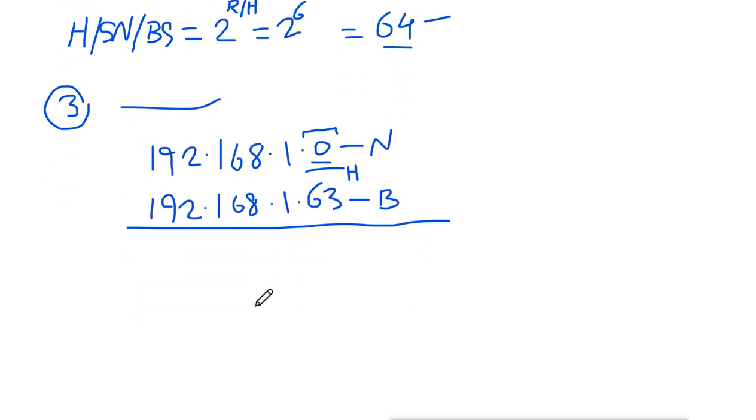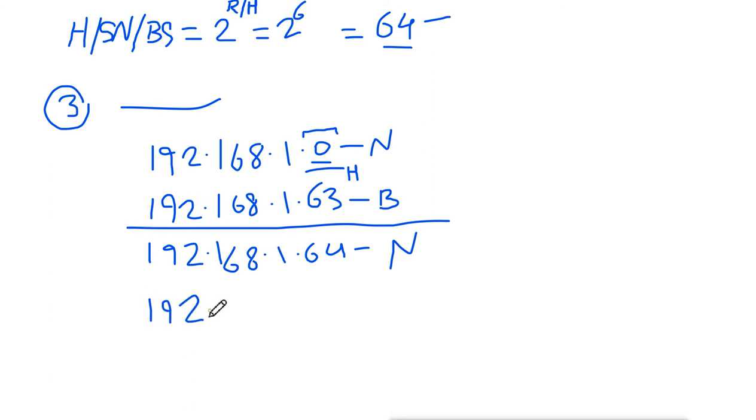Then the next block will start from 192.168.1.64. Now this is the first address, so it will be the network address. Where is it going to end? It is going to end on 192.168.1.